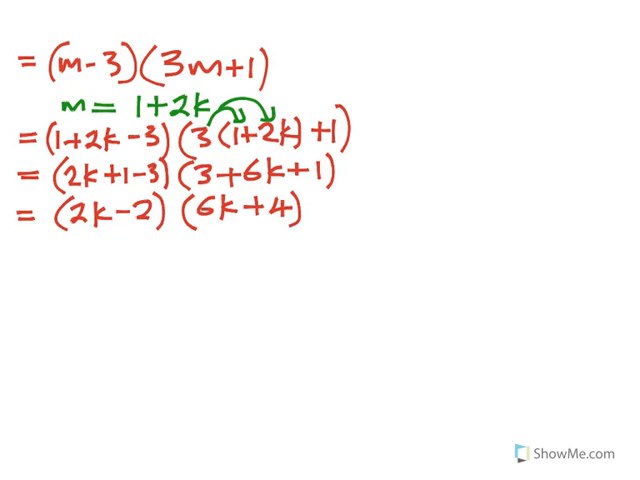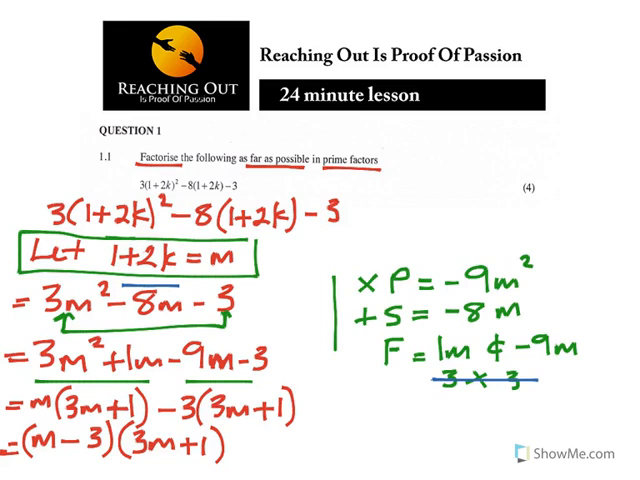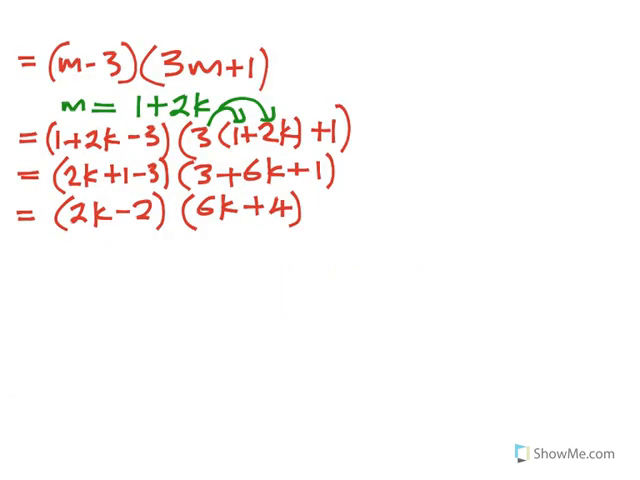But you can see now, they said factorize as far as possible, there is the keyword. Yes, we have done that in prime factors. You can see that we can take out a 2 from the first, and we can take out a 2 from the second. The first bracket, 2 is common, the second bracket, 2 is common.